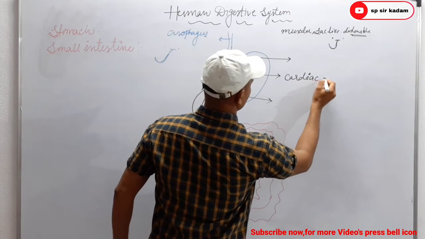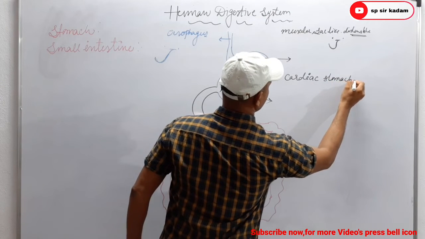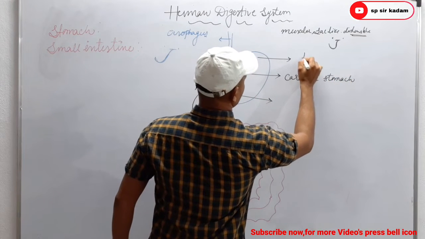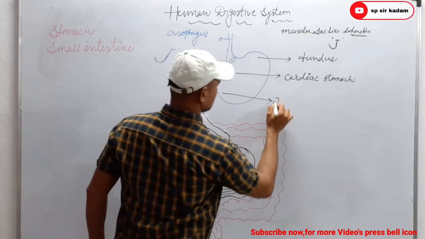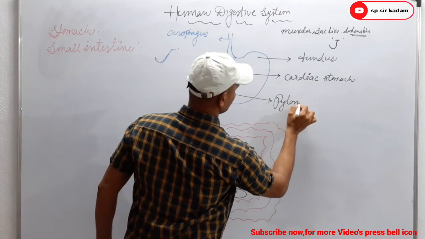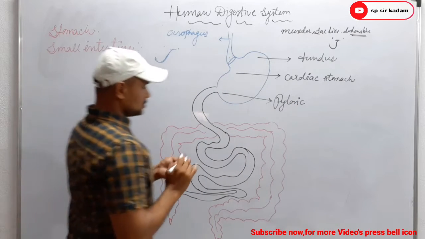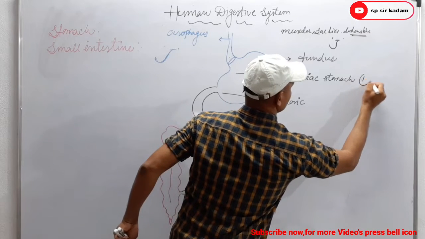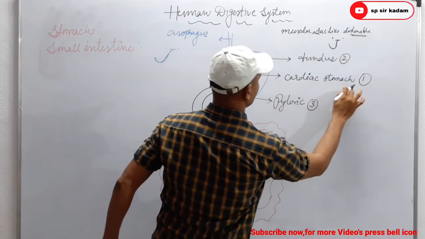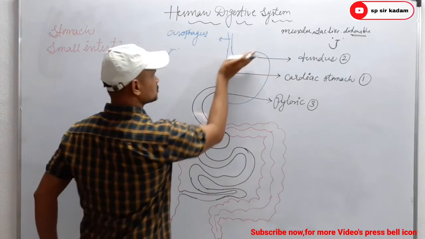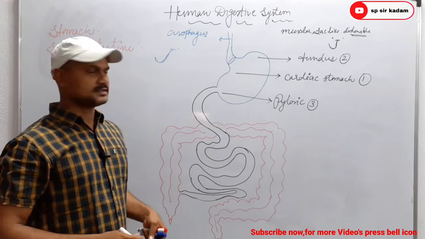Cardiac stomach, or cardiac region, then fundus region, and pyloric stomach or pyloric region. So that is the first part, second part, and third part of the stomach. The first part is the cardiac stomach, which is towards the heart, so we can call it cardiac stomach.